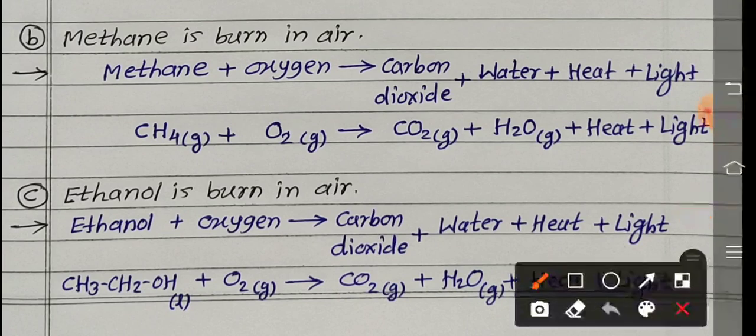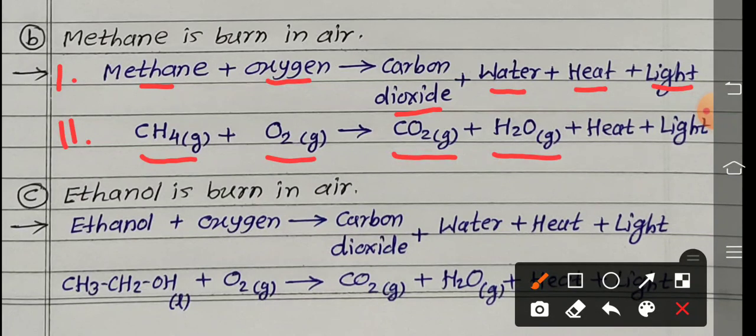Methane is burned in air. So methane reacts with oxygen, combines with oxygen, to form carbon dioxide, water, heat and light. Substitute the correct formula in the second step. Clear? In the second step, the molecular formula of methane is CH4, gaseous in state, and oxygen in gaseous state. After the reaction occurs, carbon dioxide in gaseous state, water in gaseous state, heat and light are obtained.